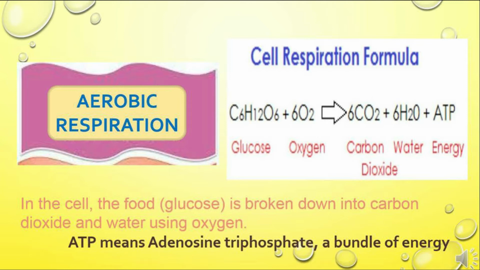So what happens in the cell? It produces carbon dioxide and releases water, and there is a bundle of energy in the form of ATP. So in the cell, the food glucose is broken down into carbon dioxide and water using oxygen. Here ATP means adenosine triphosphate. This is a bundle of energy.